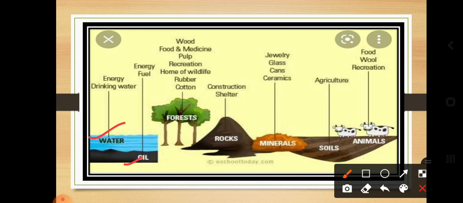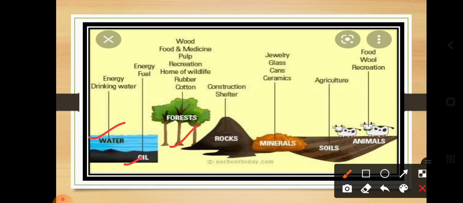We are going to learn this in this chapter: how we obtain oil, what the procedure is, what the refining of oil is, how it is decomposed, and what the main causes are to get the oil from the trees. These basic things we are going to learn in this chapter.